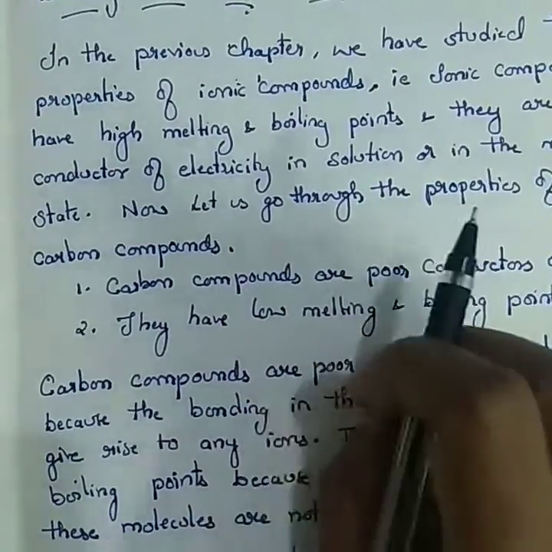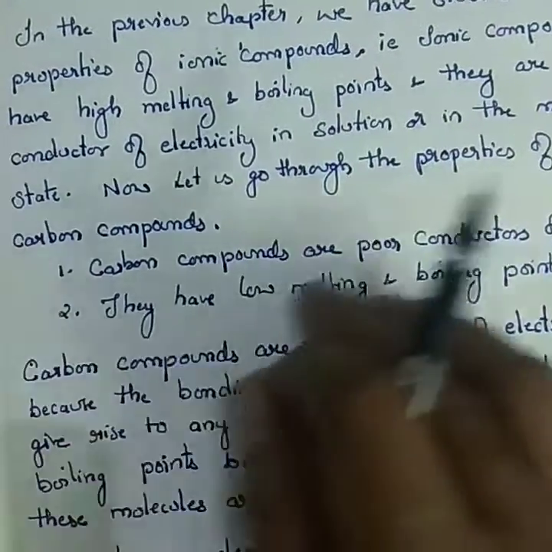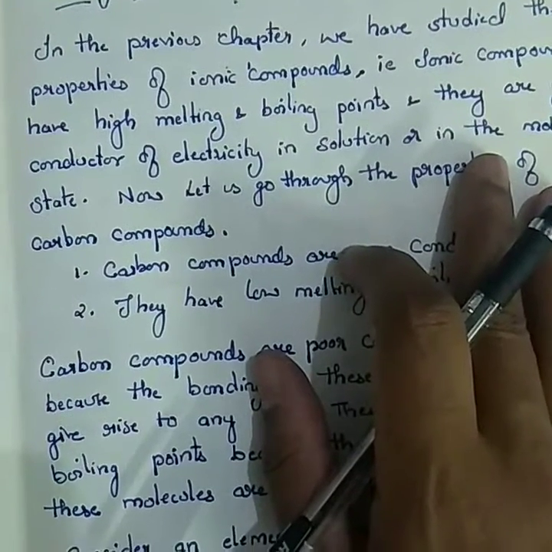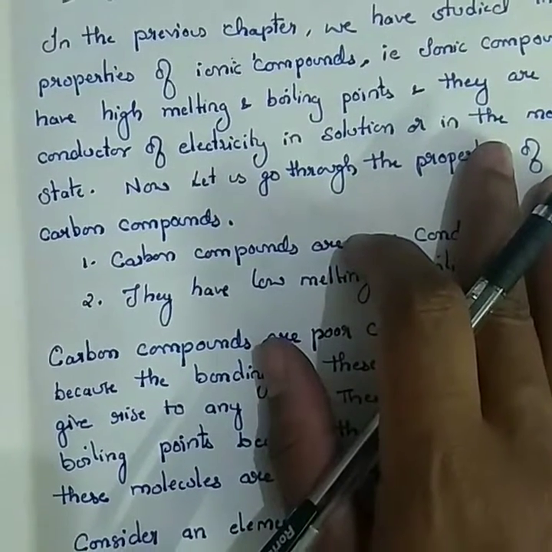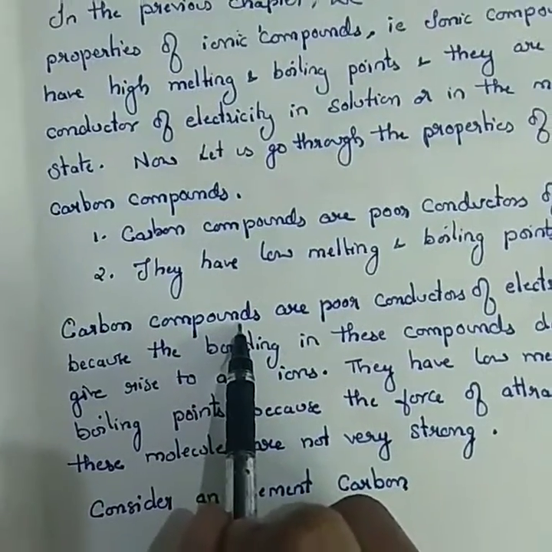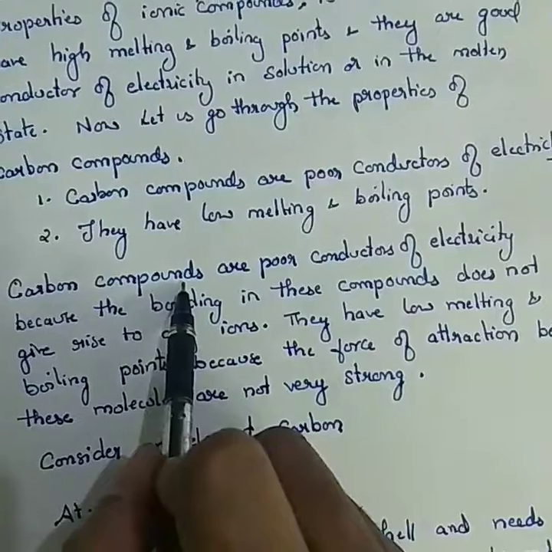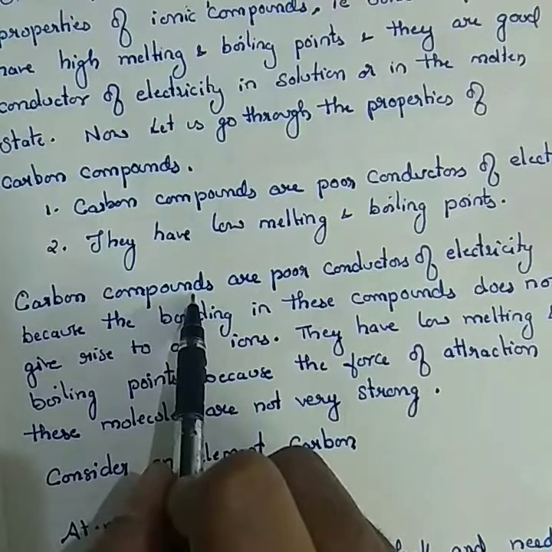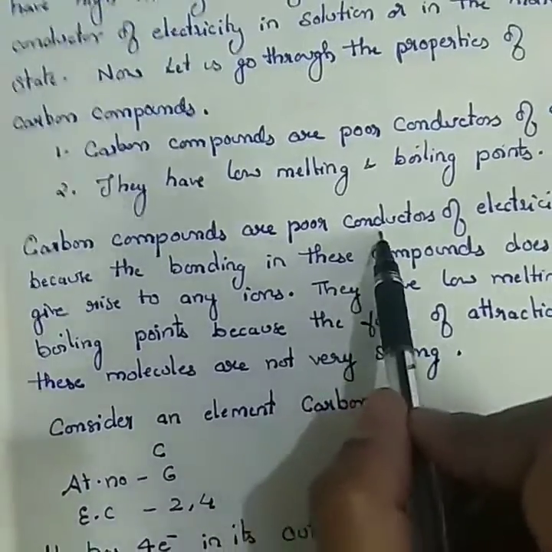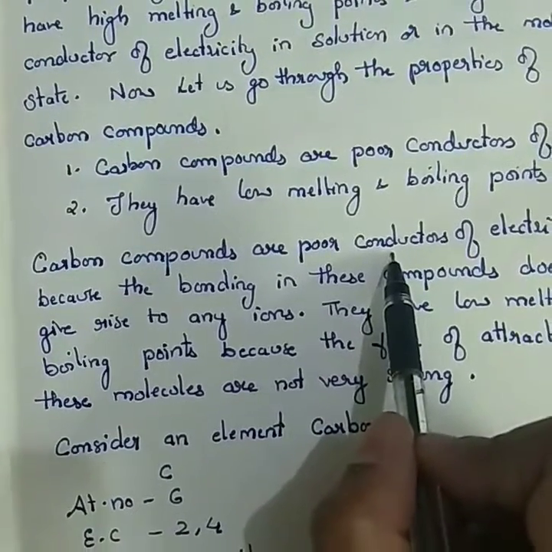Ionic compounds are good conductors of electricity because they have ions, so there is a charge, and the electricity can pass through them. It means that the carbon compounds are poor conductors of electricity because they don't have ions. If ions are not there, no conduction takes place and hence they are poor conductors of electricity.